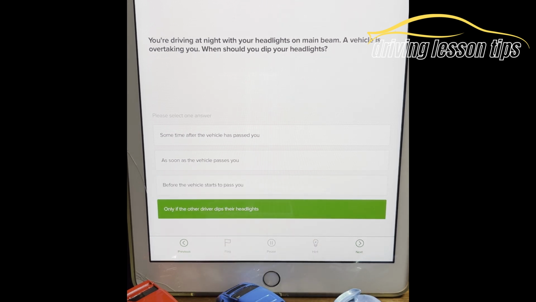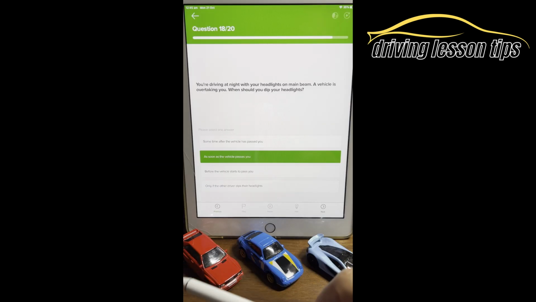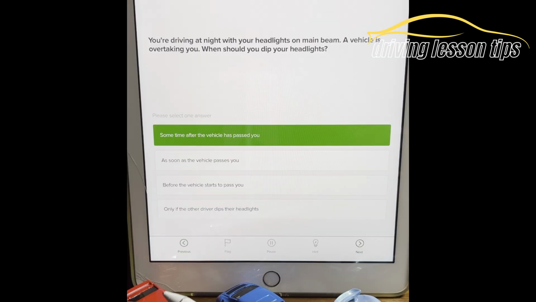You're driving at night with your headlights on main beam. A vehicle is overtaking you. When should you dip your headlights? So the answer is B. As soon as the vehicle passes you. Let's look at the other options. Sometime after the vehicle has passed you.